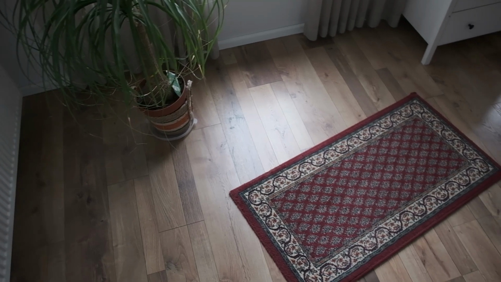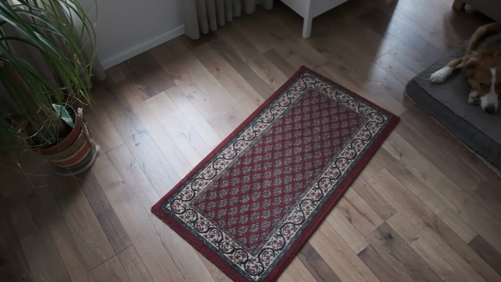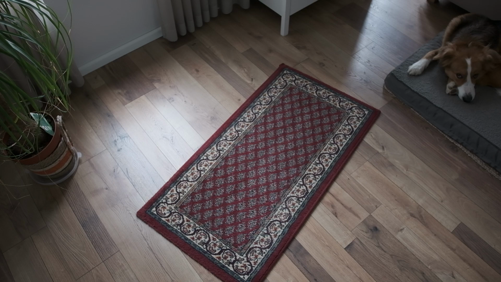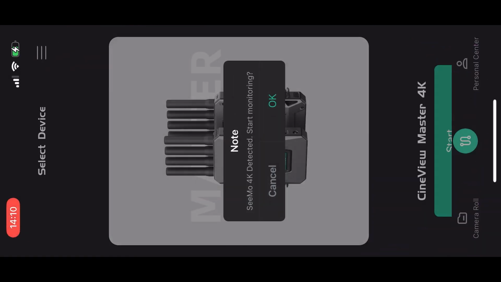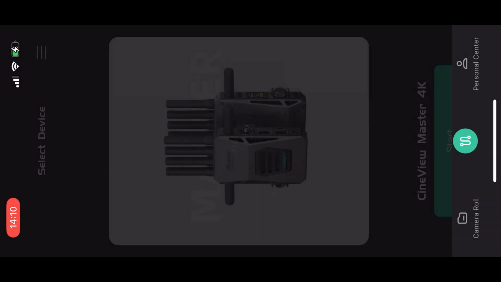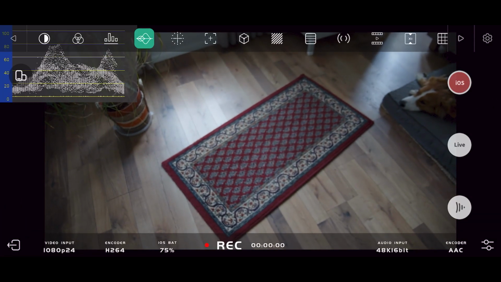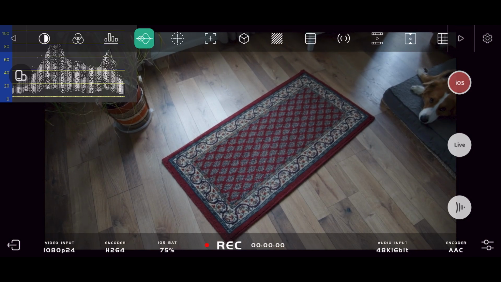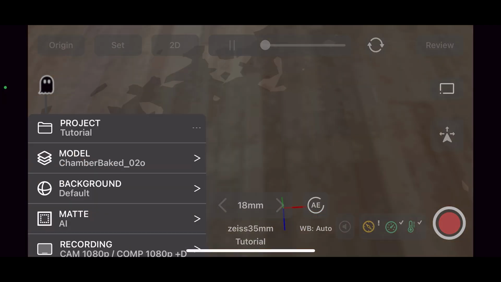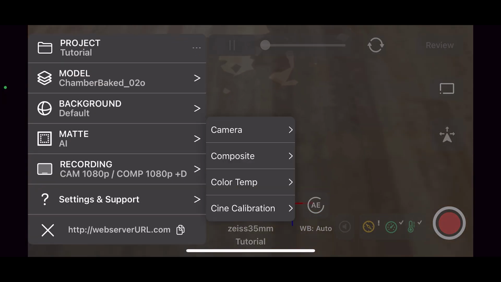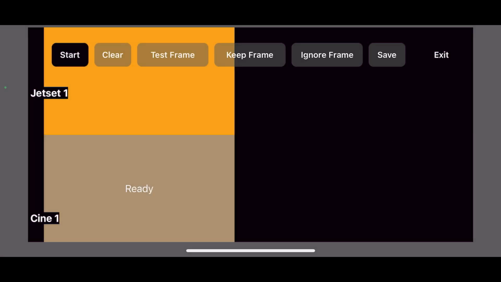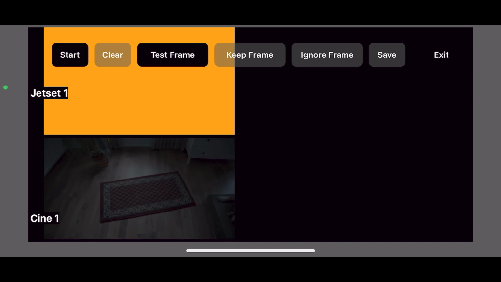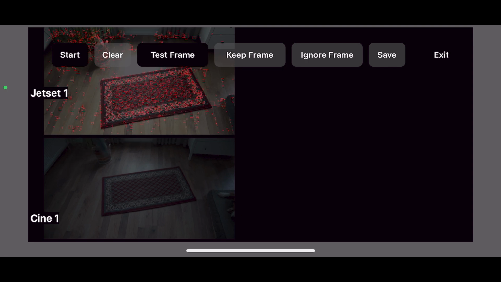What I advise you to have is some sort of carpet with a nice pattern, which makes it easier for the camera to detect different points. So start your Accsoon until the app detects the camera and you can see the image of the camera. Then we can go into our Jetset app, go into Cine Calibration and open up a new tab for a new lens we want to calibrate. And in order to start our calibration, we can hit Start. And now we can see two monitors, our Jetset app and our production camera.